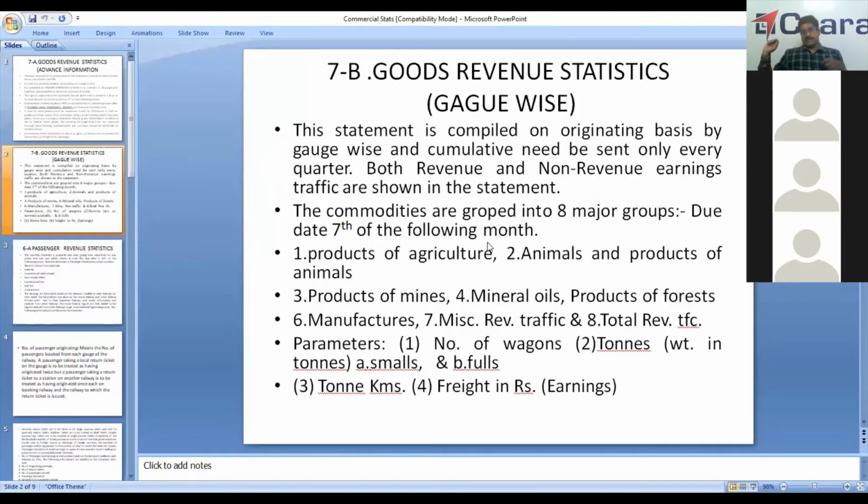Then we have 7B. 7A and 7B are almost similar, but in 7B both revenue and non-revenue earnings are shown, and the commodities are grouped into 8, whereas in 7A it is 12. Here they are grouped into 8 major groups, that is products of agriculture, animals and products of animals, products of mines, mineral oils, products of forests, the manufactured items, miscellaneous revenue traffic, and total revenue traffic. So here also number of wagons, tonnage kilometers, and rate of show.